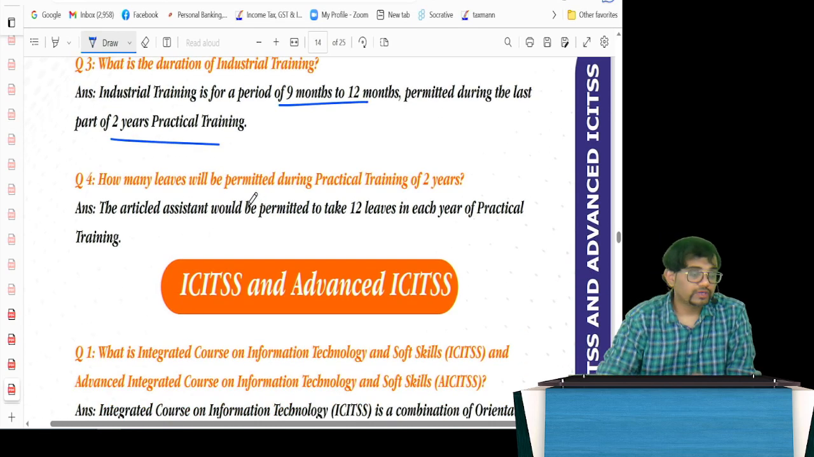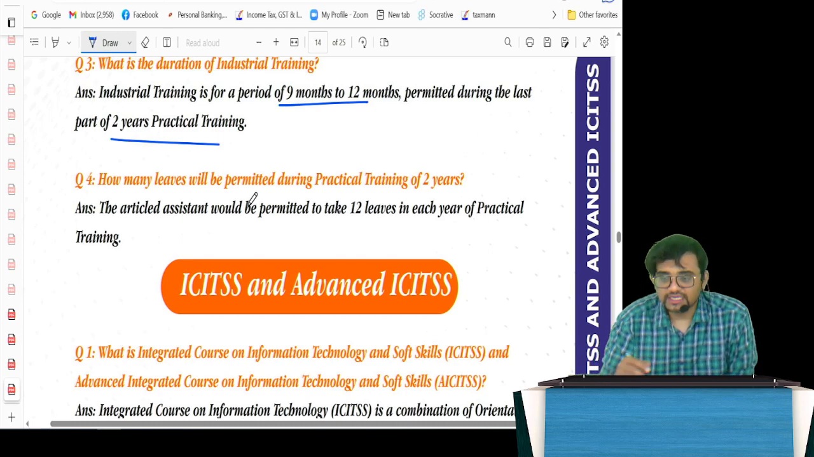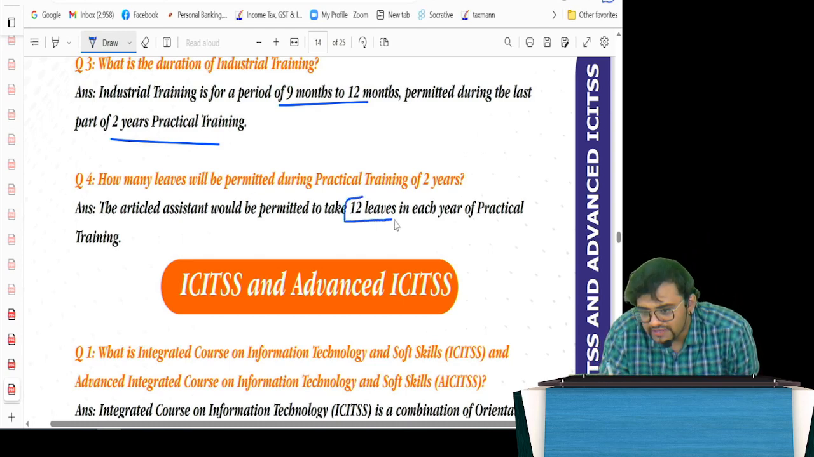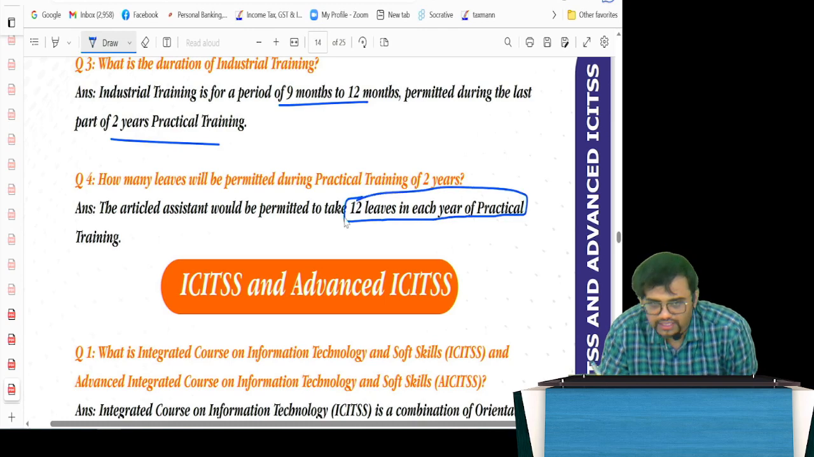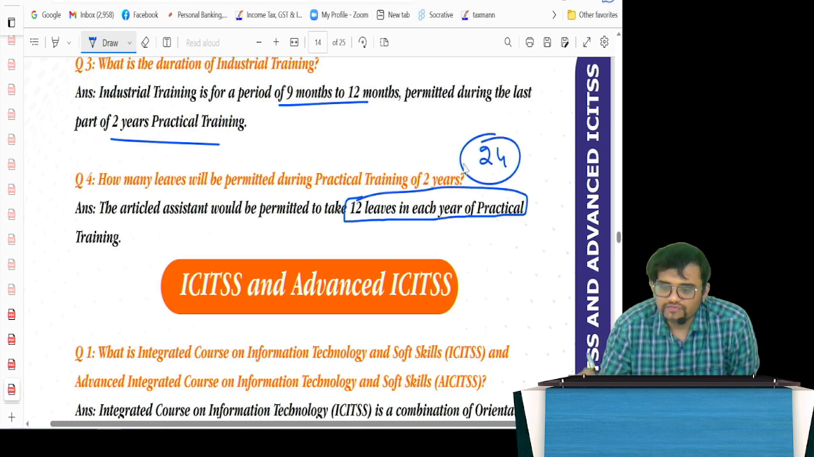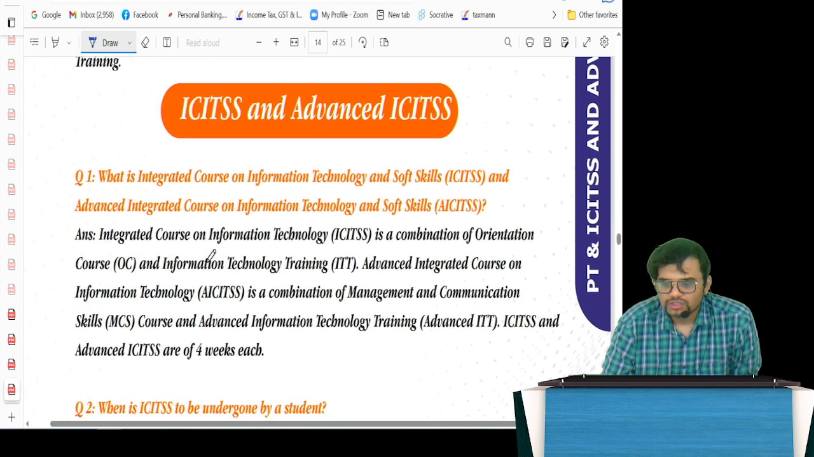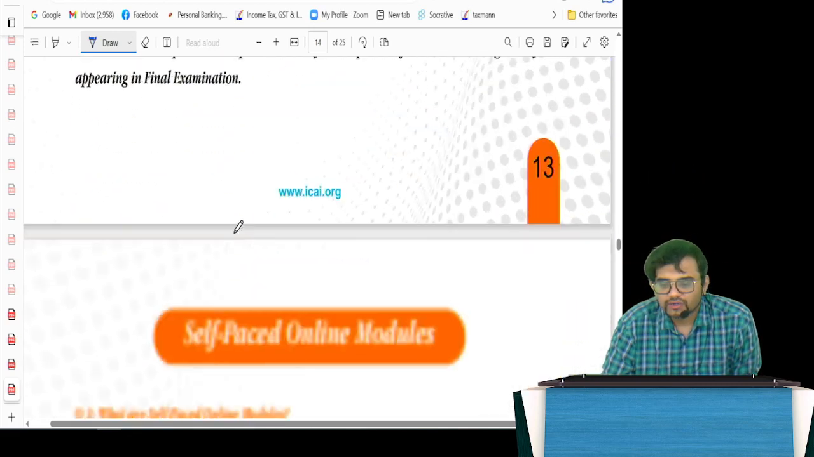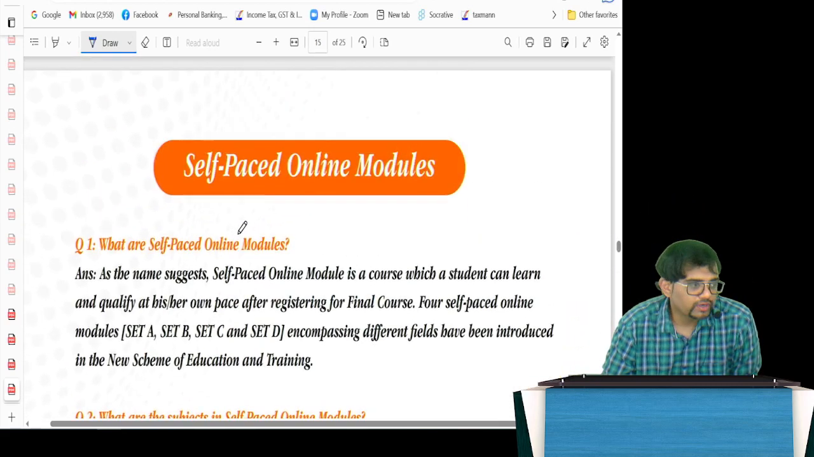Yes, most importantly, the leave system. Guys, the leave is just 12 leaves in each year of practical training. Overall, you will get 24 leaves. That's it. So ICIT says advance, you can go through all this, but let me come to the important area